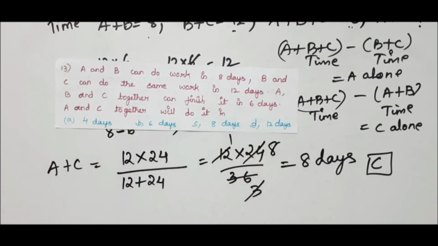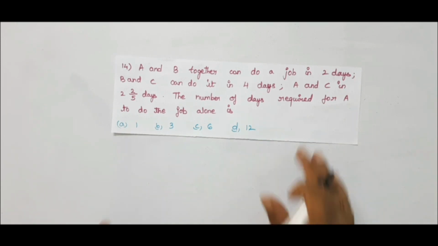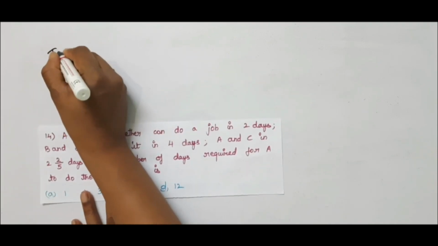Now let us go to next problem. Next problem. A and B together can do a job in 2 days. B and C can do it in 4 days. A and C in 2 by 5 days. The number of days required for A to do the job alone is? Options given as A 1, B 3, C 6, D 12. So in this problem he has given the time and asked to find the time alone only.